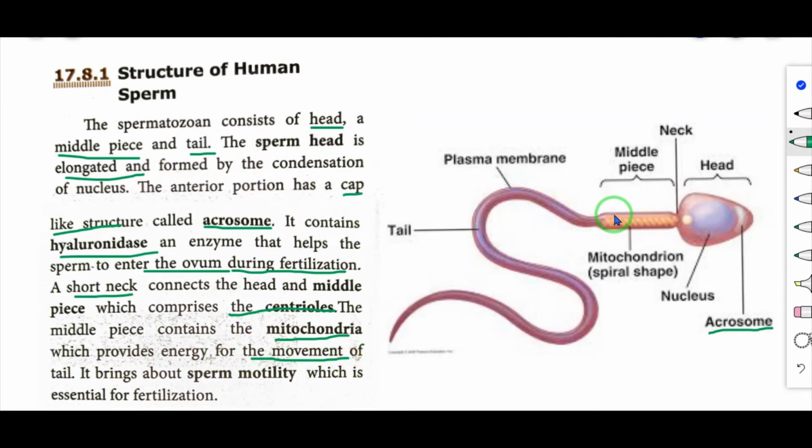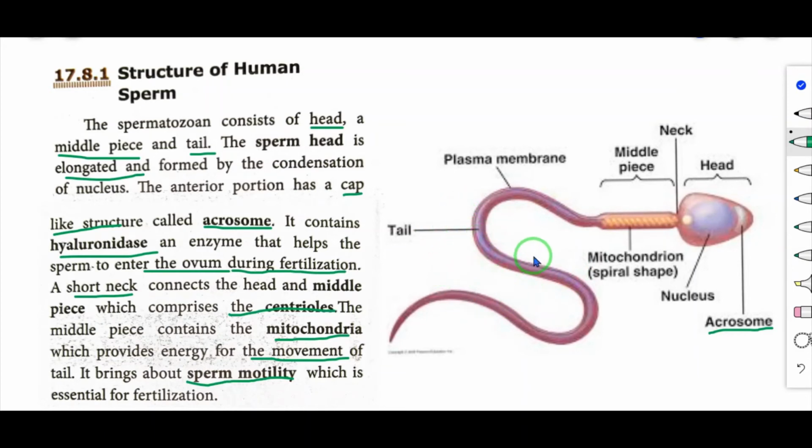This mitochondria provides the energy for the movement of tail. It brings about sperm motility, which is essential for fertilization. Because the mitochondria provides energy to the tail region, the tail can move.